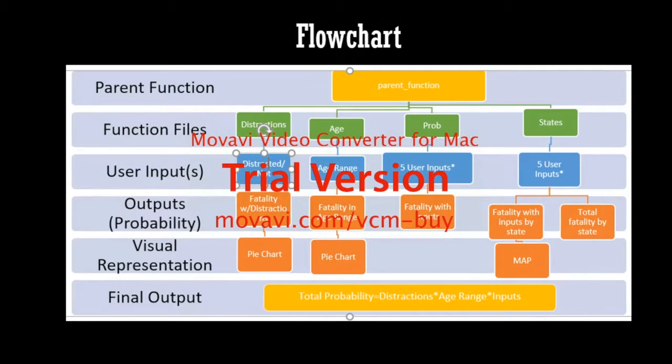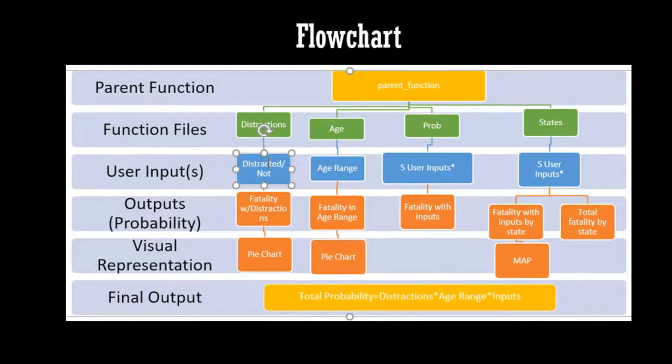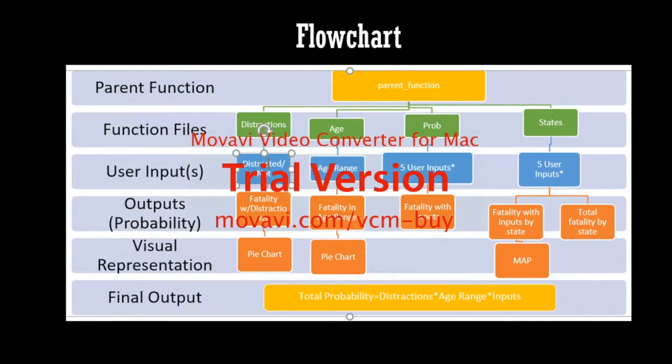For the first one, distractions, the parameter we worked with was whether or not the user was distracted during the fatality. The outputs for this are the probability of a fatality with distractions, as well as a pie chart that shows the user what proportion of fatalities involved a distracted driver and what proportion didn't.